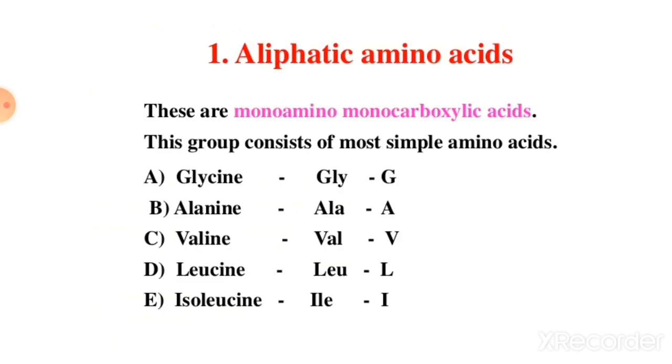First is aliphatic amino acid, that is also called simple amino acids. These are monocarboxylic acids. This group consists of the most simple amino acids. These are glycine, alanine, valine, leucine and isoleucine.